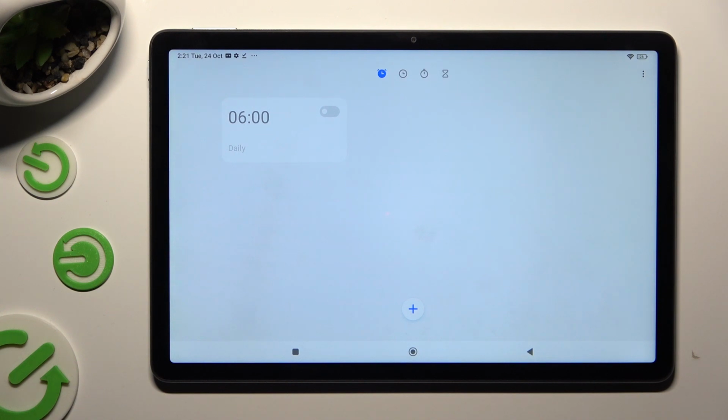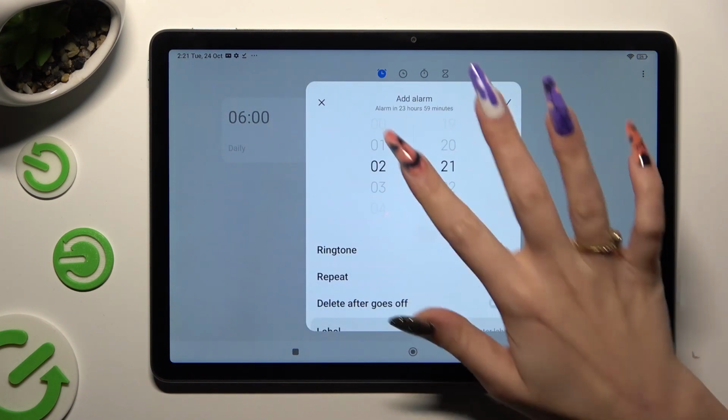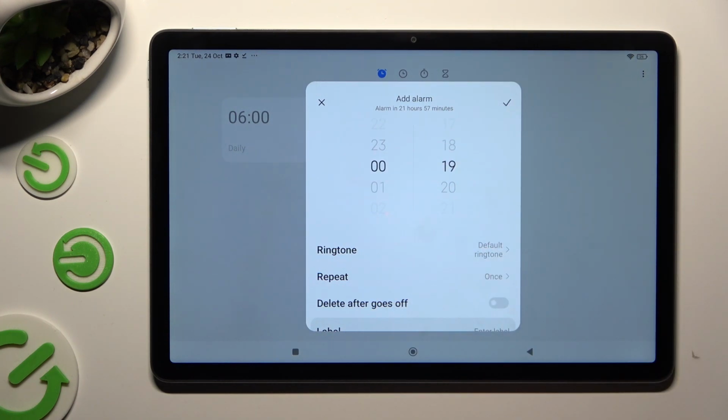Now, to create new alarm, tap on this button with a plus at the bottom. Then set up an hour. When you're done, you need to decide if you wish to use this alarm only once or you wish to set up some repeat options.